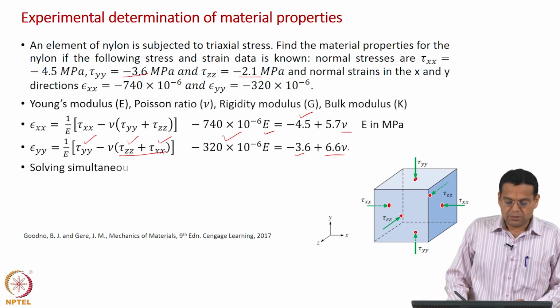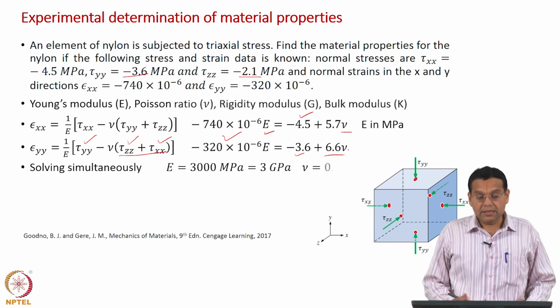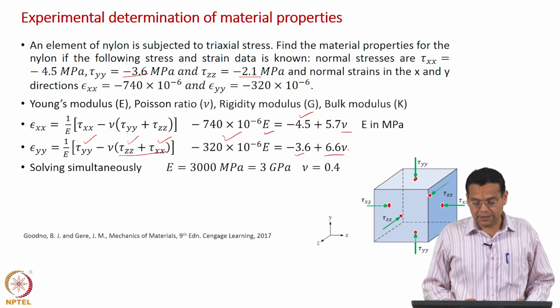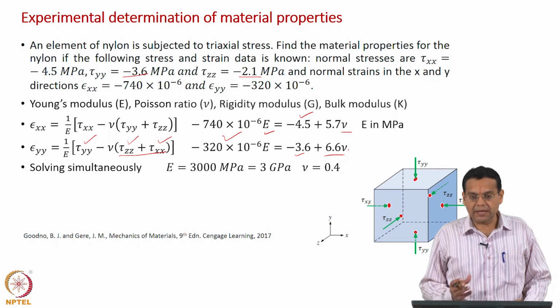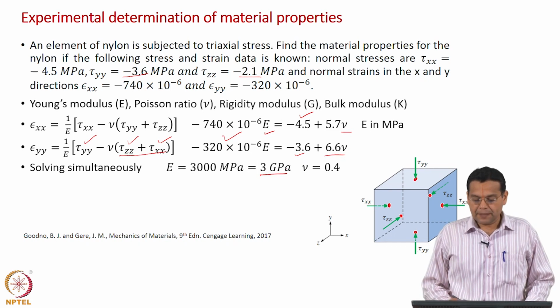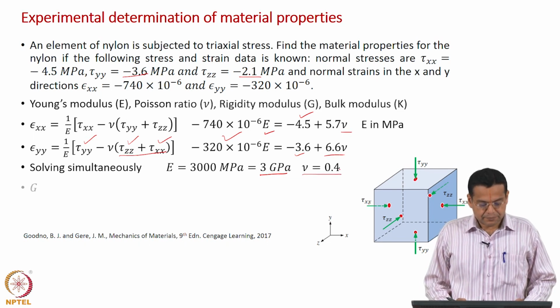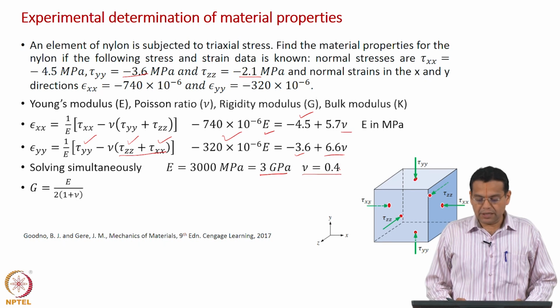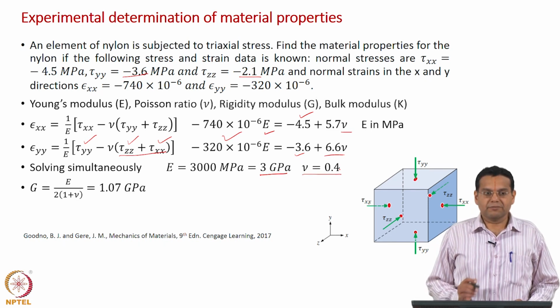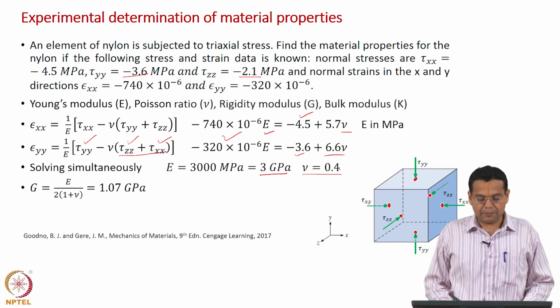So, solving simultaneously we get E as 3000 megapascal, a large value usually expressed in terms of gigapascal. So, 3 gigapascal, okay. And nu if you solve you will get as 0.4, and once you get two properties we know that we can get all other properties. We have only two independent properties, we have solved for the two independent properties.